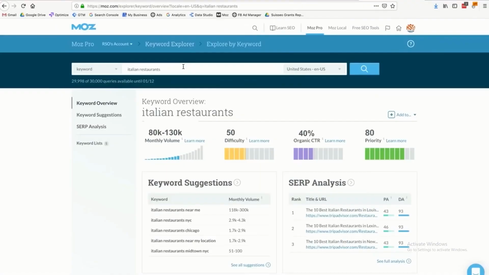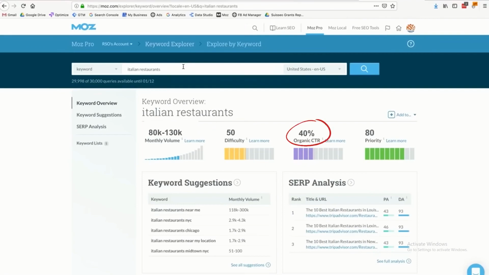If we visit moz.com and use their keyword explorer tool, we can see the volume and competition associated with this keyword. According to Moz, the monthly volume for Italian pizza is between 80,000 and 130,000 searches per month. This means that for a specific search engine in the US, around 80,000 to 130,000 people search for it every month. When we check the difficulty score of this keyword using a tool like Moz, it scores around 50 out of 100, indicating that it's moderately difficult to rank for this keyword.